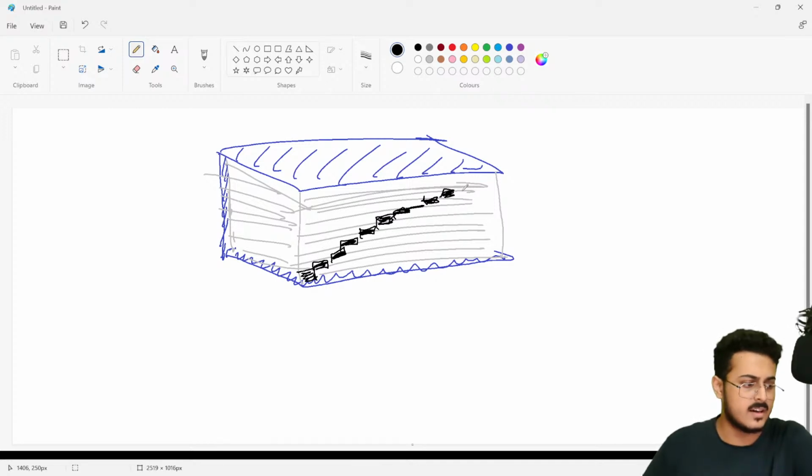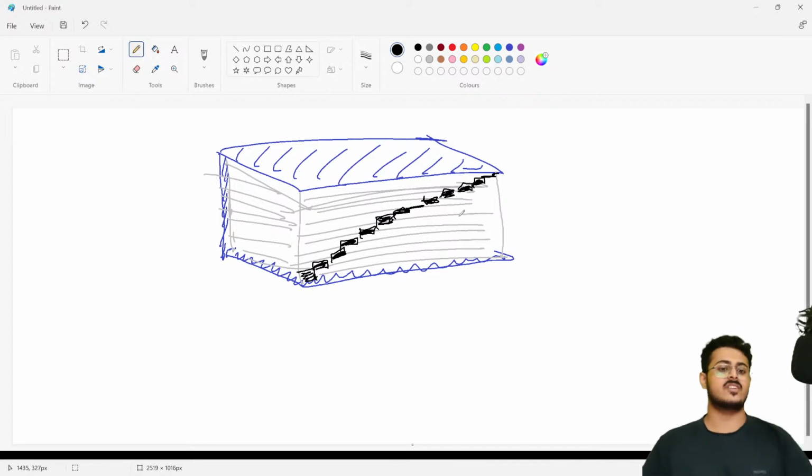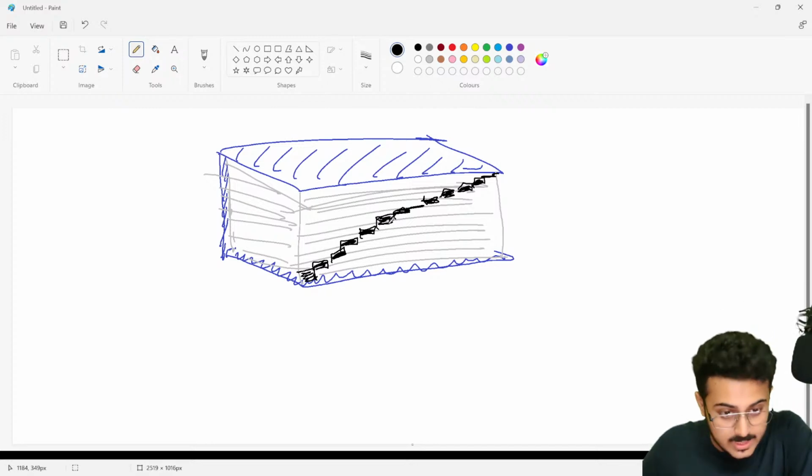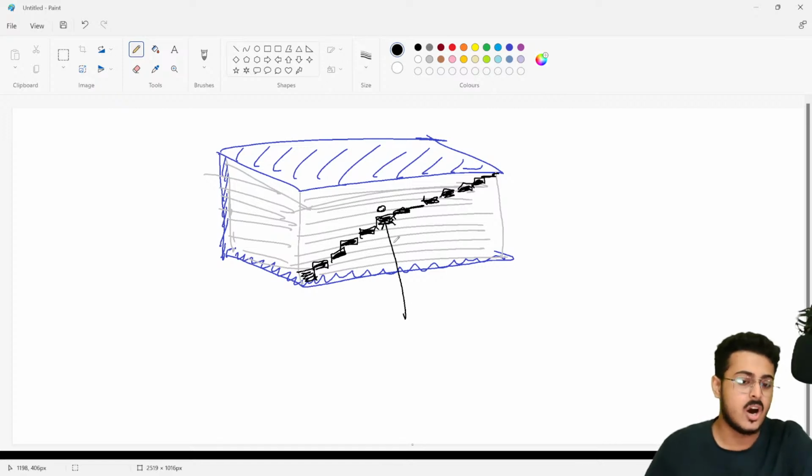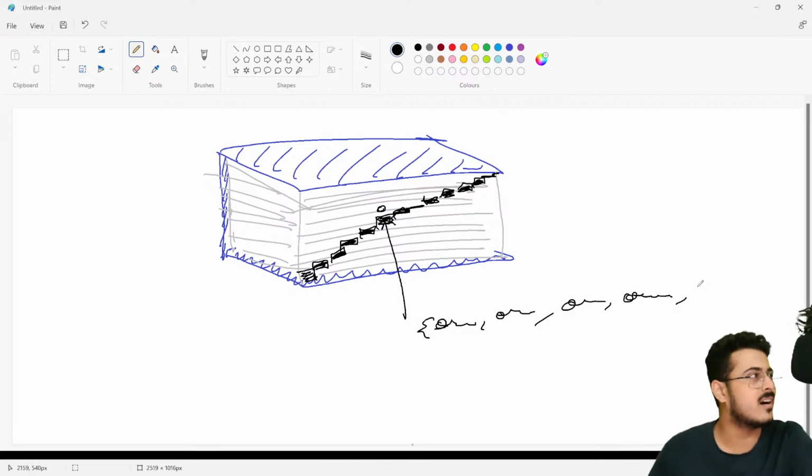I hope that everyone has seen a dictionary. So these are the markings that are on the side. Now, if I need to find the meaning of a particular word, I just look at one of those. Like if I want to go to O's, I just count A, B, C, D, E, F, G, H, I, J, K, L, O. So this is O. If I go to this particular list of pages, I get all the words that start with O. Oxford, Oswald, orange, orangutan, onomatopoeia or something like that.